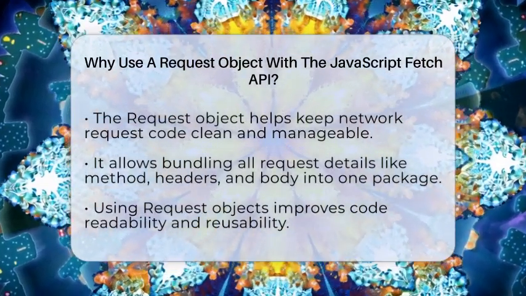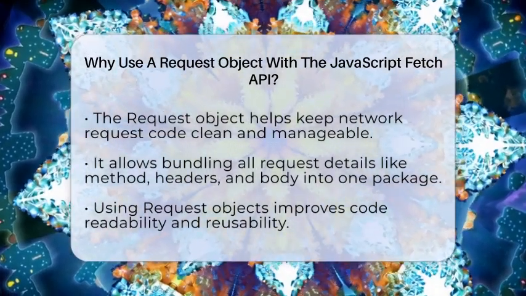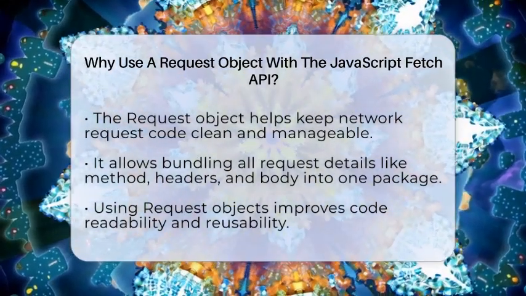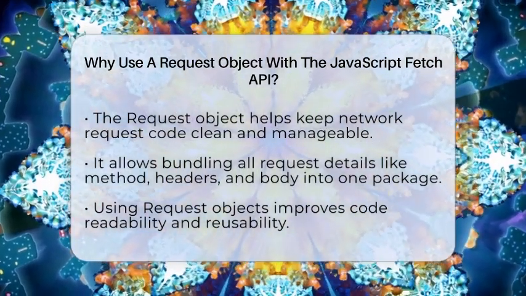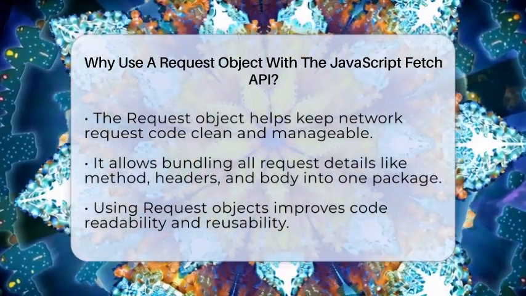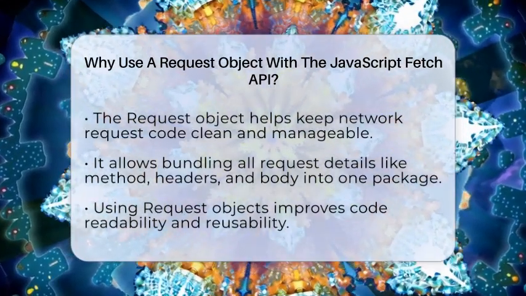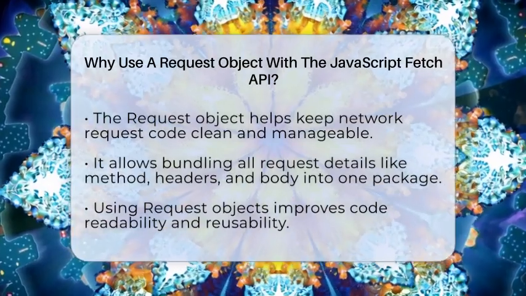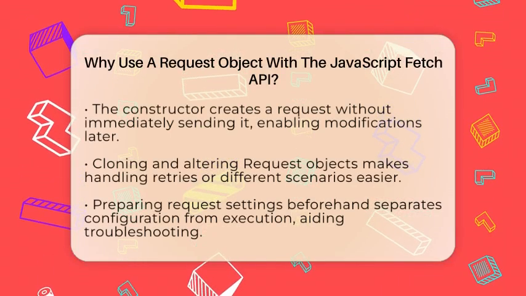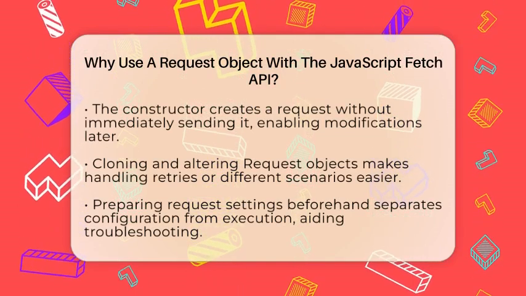When you use the Fetch API to make network requests, you can simply pass a URL string. But if you want more control, creating a request object can make a big difference. It lets you bundle all the request details into one package. You can set the HTTP method, headers, body content, and other options all in one place. This makes your code easier to read and reuse, especially when you need to send similar requests multiple times.